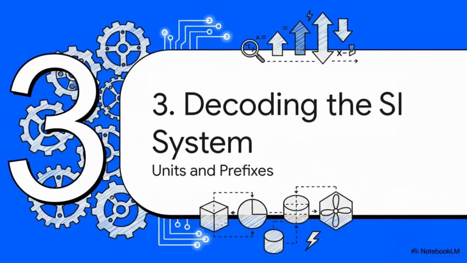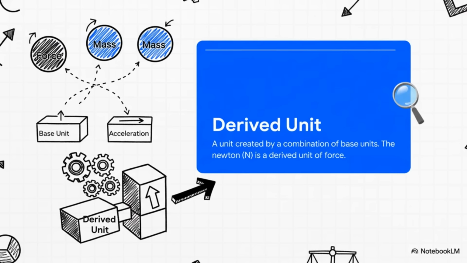All right, so let's pop the hood on the SI system. It's actually beautifully logical, built on a really simple structure of base units, derived units, and these super handy things called prefixes. Okay, so what in the world is a derived unit? It's exactly what it sounds like. It's a unit that we create by combining the base units. Remember how we said force, mass, and acceleration were all linked by F equals ma? Well, that means their units have to be linked too. Force isn't something you measure from scratch like mass. It's defined by what it does to a mass.